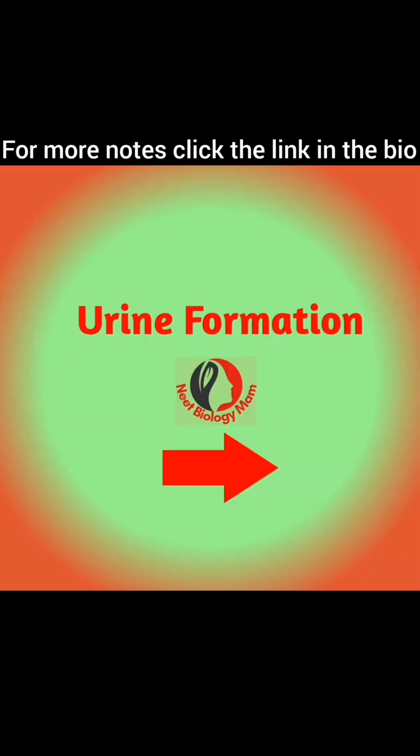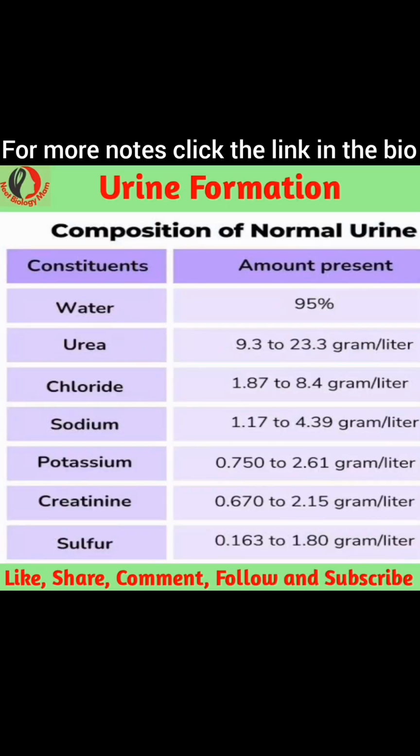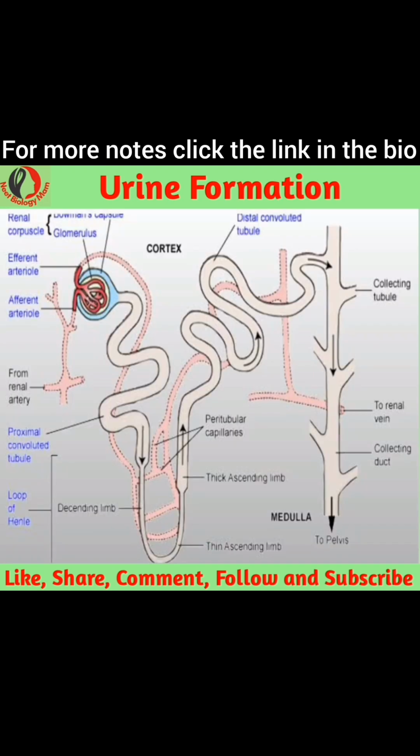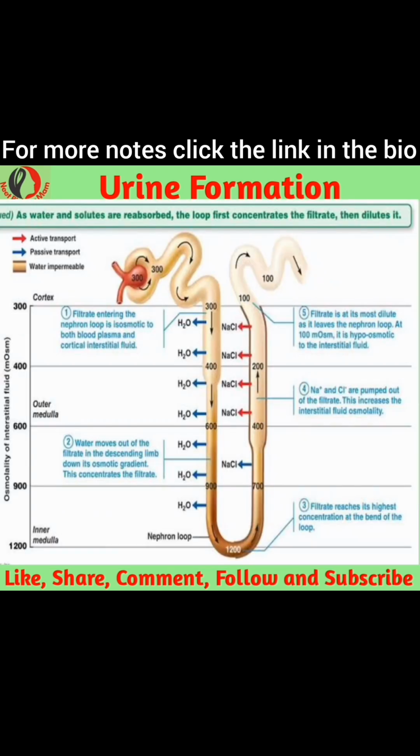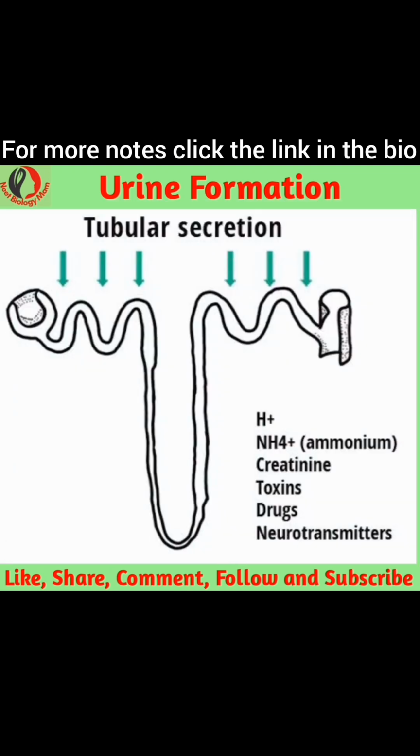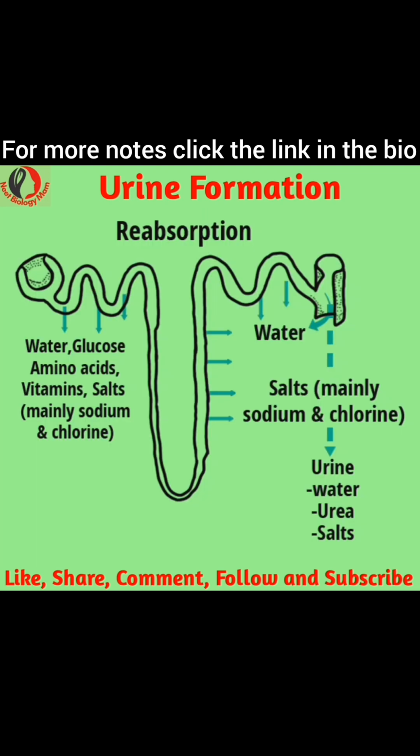The mechanism of urine formation involves the following steps. Glomerular filtration. Glomerular filtration occurs in the glomerulus where blood is filtered. This process occurs across the 3 layers: the epithelium of Bowman's capsule, the endothelium of glomerular blood vessels, and a membrane between these 2 layers. Reabsorption. Around 99% of the filtrate obtained is reabsorbed by the renal tubules. This is known as reabsorption. This is achieved by active and passive transport.